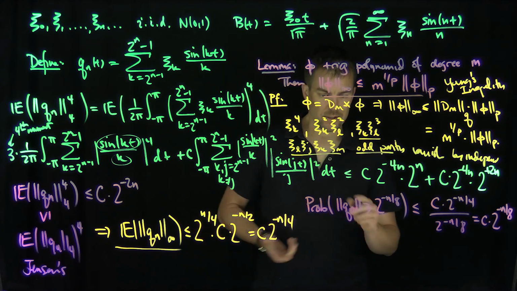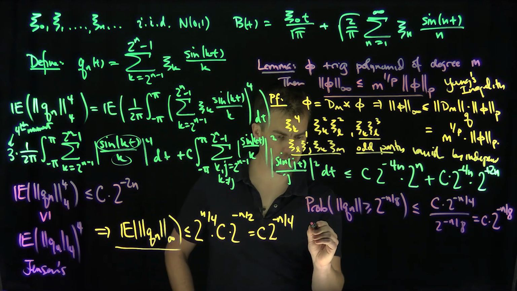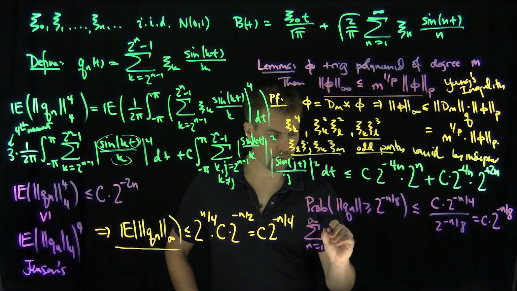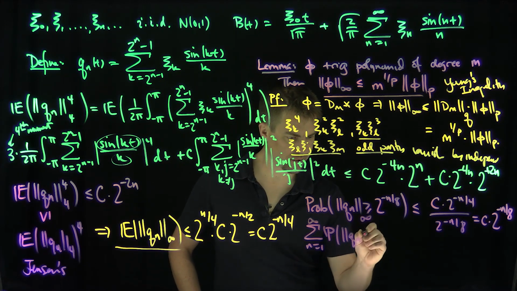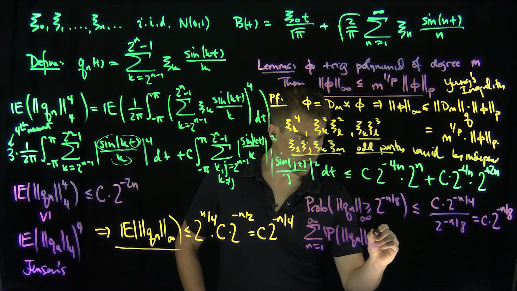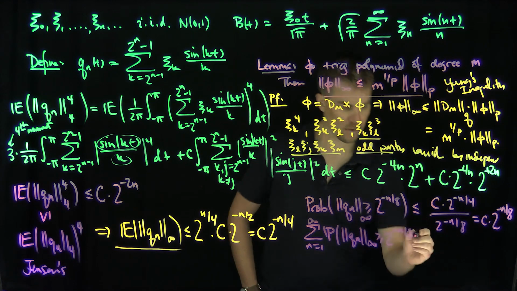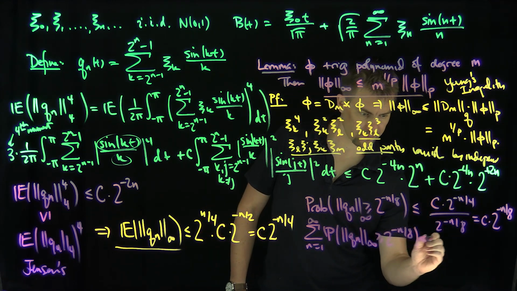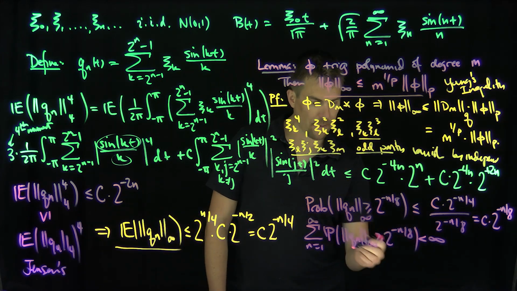And now we're done because this expression over here is summable, right? So now, since the sum from n equals 1 to infinity of the probability that Qn in L infinity is bigger than or equal to 2 to the negative n over 8 is summable, is less than infinity, by Borel-Cantelli, the complement of this happens almost surely.